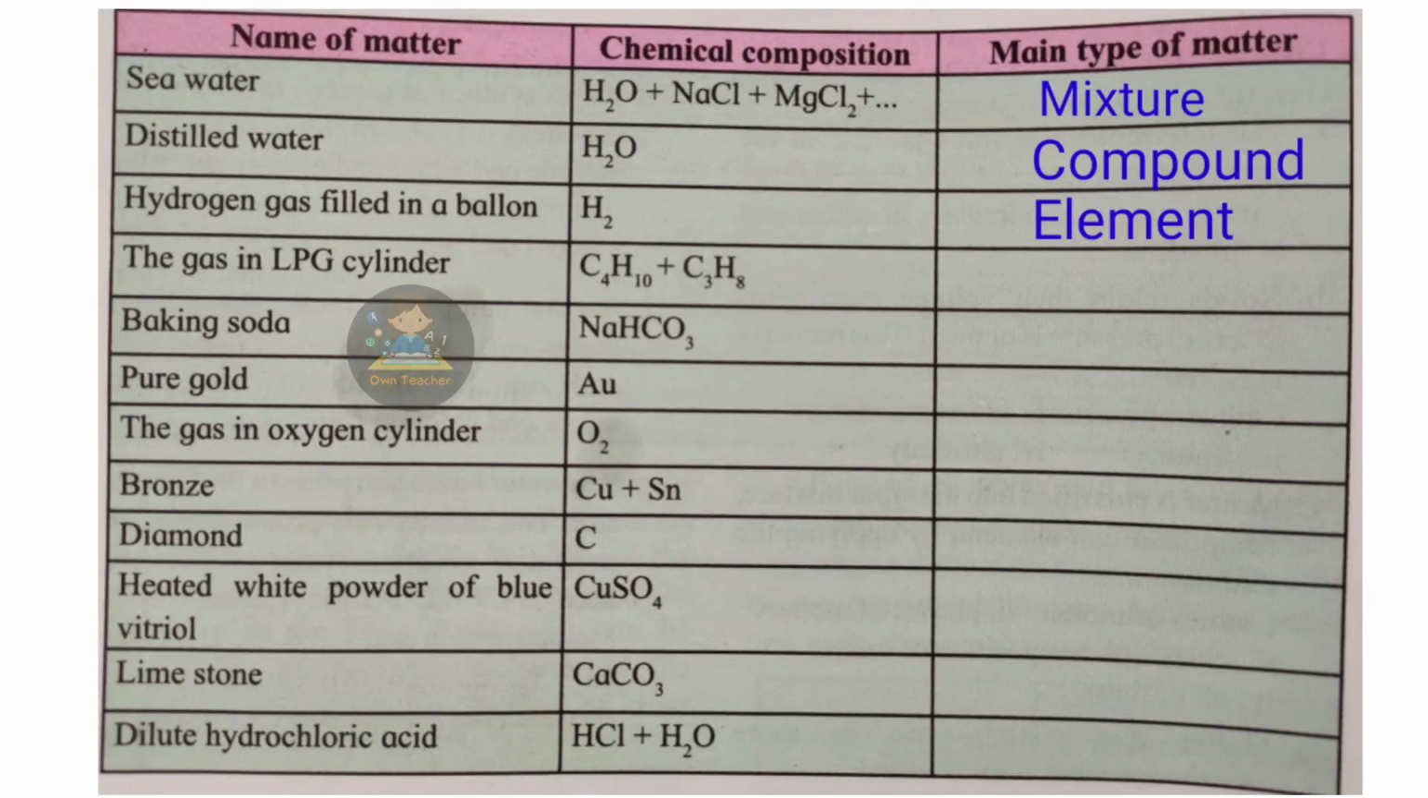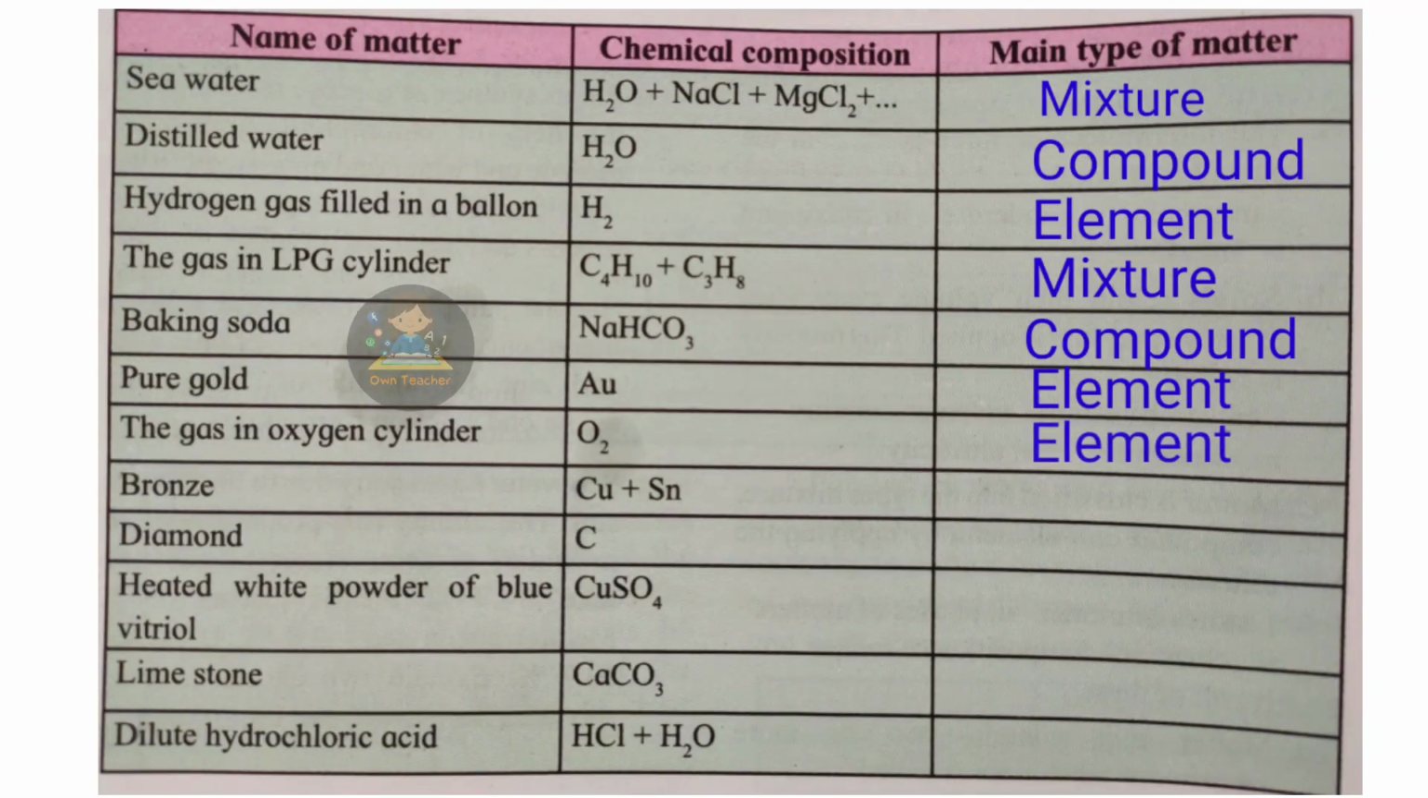The gas in LPG cylinder. Main type of matter is mixture. Baking soda. The main type of matter is compound. Pure gold. Main type of matter is element. The gas in oxygen cylinder. The main type of matter is element. Bronze. Main type of matter is mixture. Diamond. Main type of matter is element.